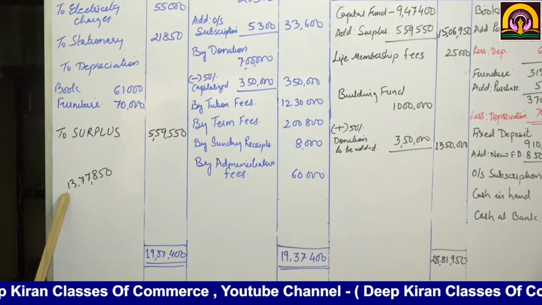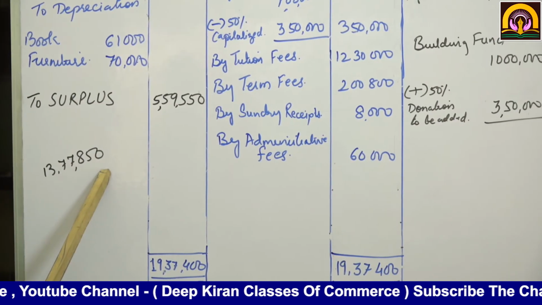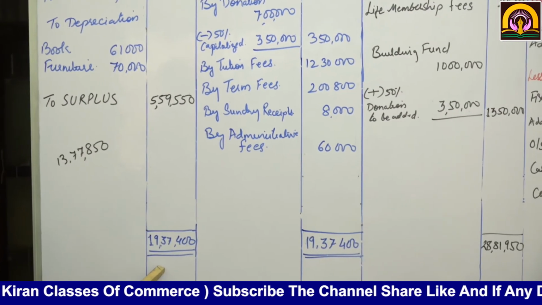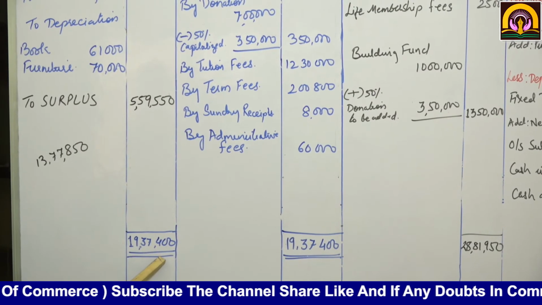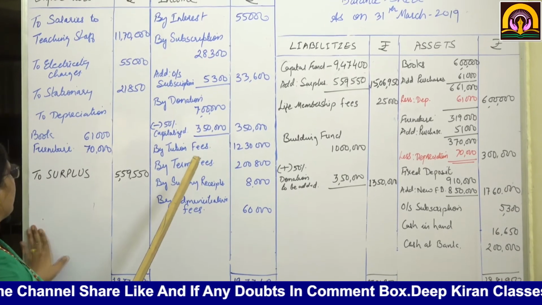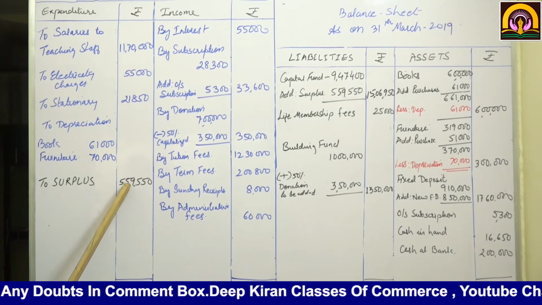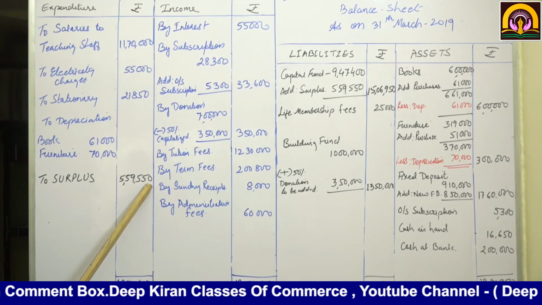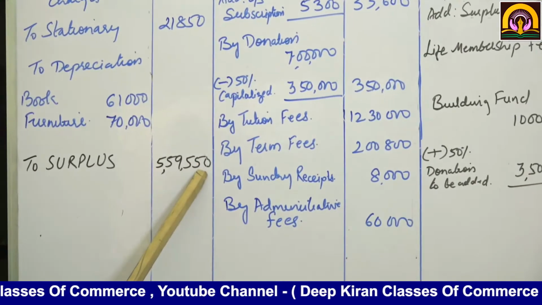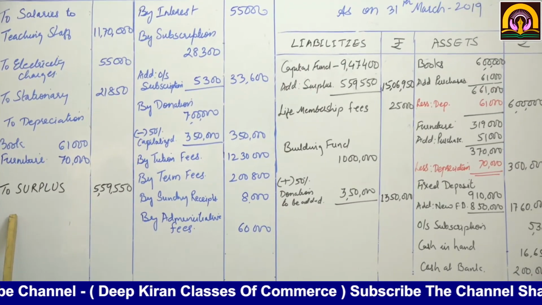The total on the debit side will come to 13,77,850. Minus it from 19,37,400, you'll get the surplus amount of rupees 5,59,550. Here we have completed the income and expenditure account.